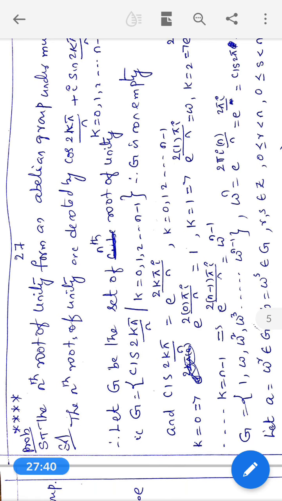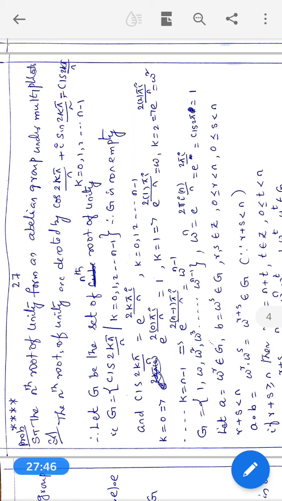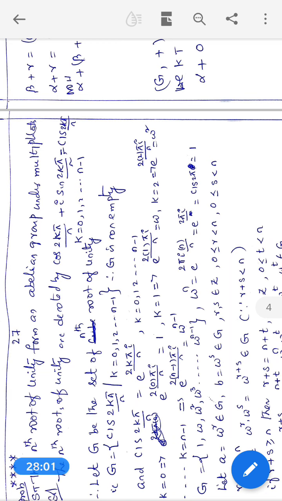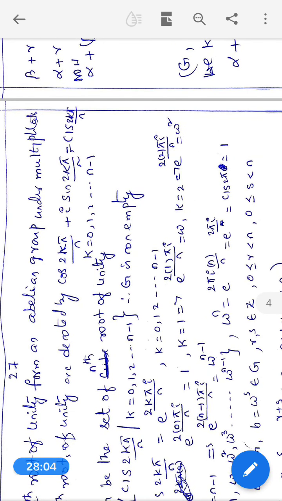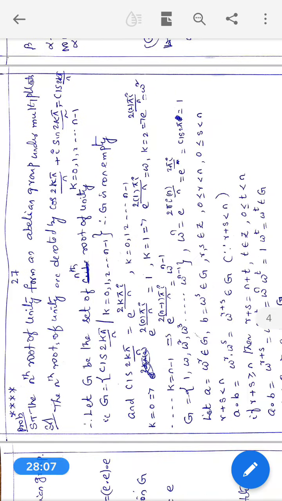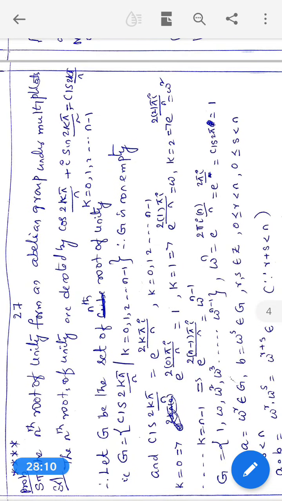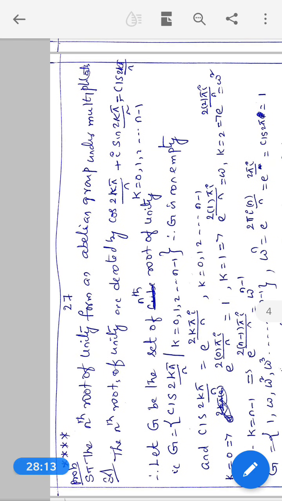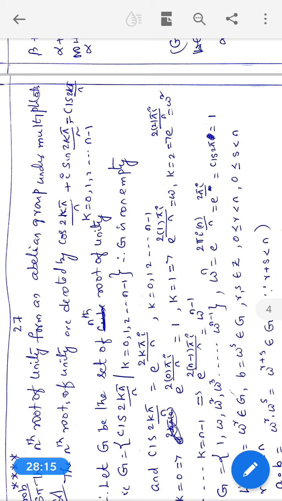What are the square roots of unity? Minus 1 comma plus 1. What are the cube roots of unity? 1, omega, omega square. What are the fourth roots of unity? 1, minus 1, i, minus i. Similarly, for the nth roots of unity, there are n roots. They form an abelian group with respect to usual multiplication. That's why, for proving this problem, the nth roots of unity are denoted by cos 2k pi by n.